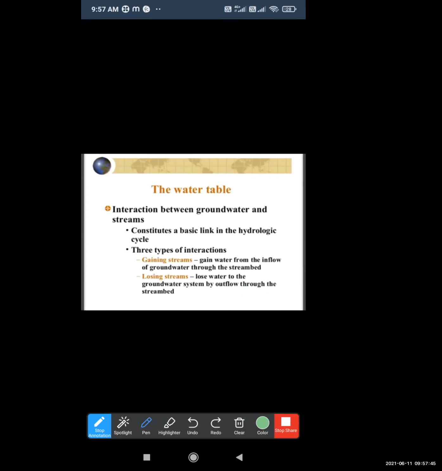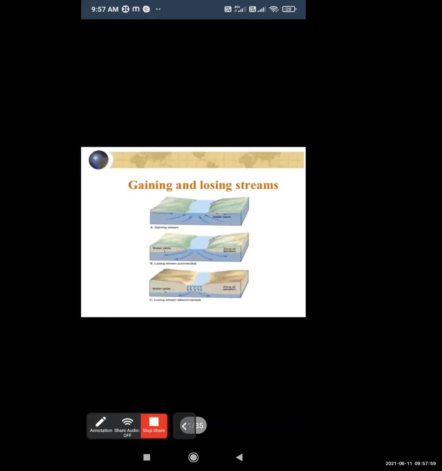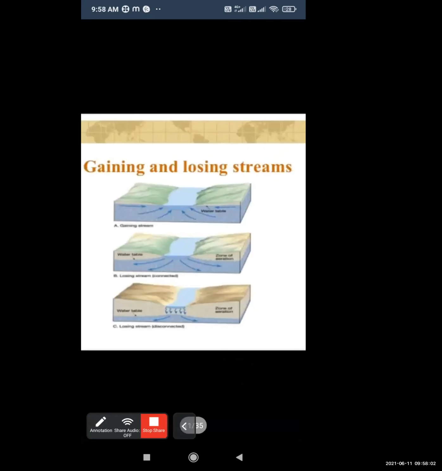So they constitute a basic link in the hydrological cycle, and there are three types of interaction. The first interaction is a gaining stream, the second is a losing stream. In the gaining stream, see the diagram, here is the open stream flowing over the earth surface, and groundwater entering from the water table also contributes to this stream.